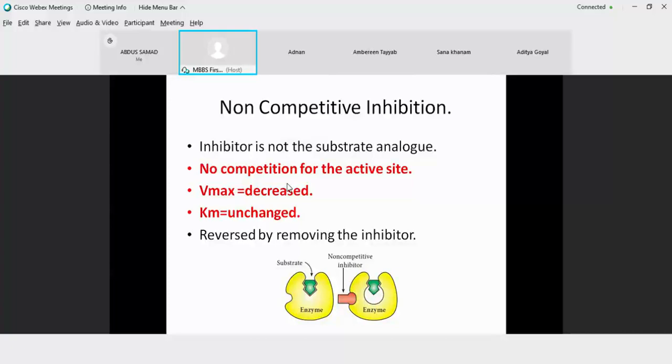The changes that are observed at this level is that since the substrate is not going to help you out in reverting back the activity of an enzyme, Km is unchanged. Nothing is going to happen if you either increase or decrease the concentration of the substrate. Vmax values are going to decrease. More the concentration of the inhibitor you are going to supply, more is the decline in the velocity of an enzyme. So you can only remove the inhibition by removing the inhibitor. So Vmax decreased in this case, Km unchanged.